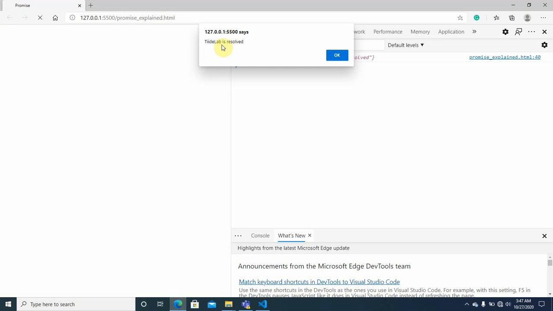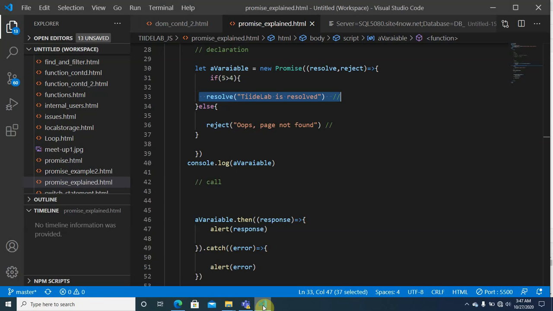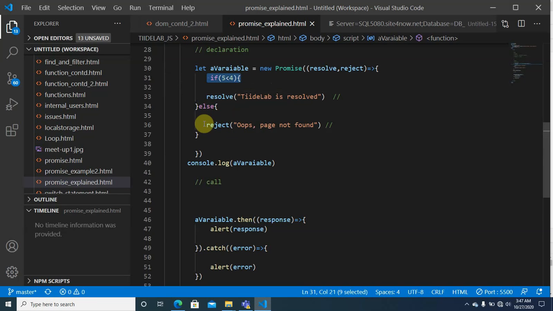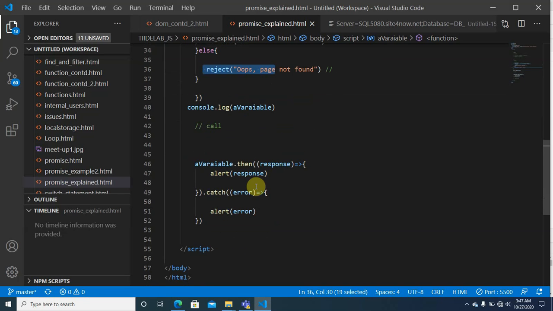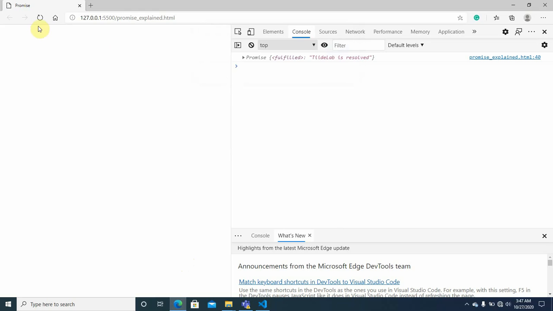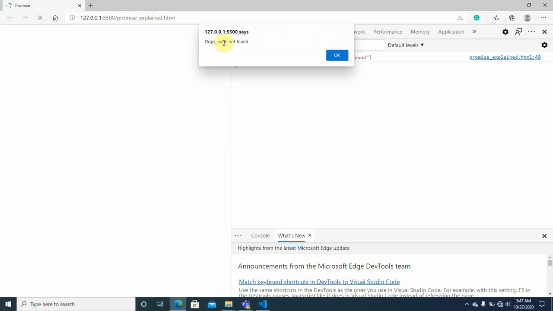So you can see that Tylab is resolved, but if I change it otherwise, the condition would not be met, and then it will be rejected instead, and what I will get will be the error, oops, page not found.